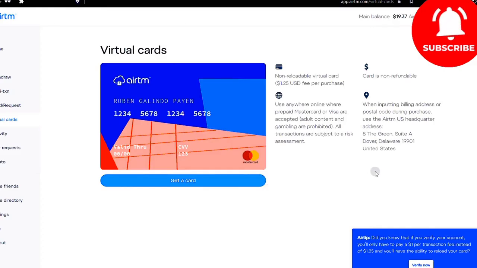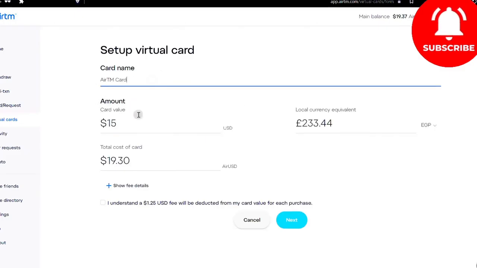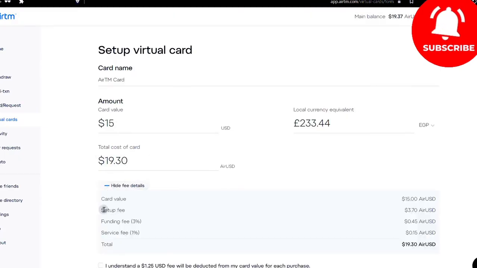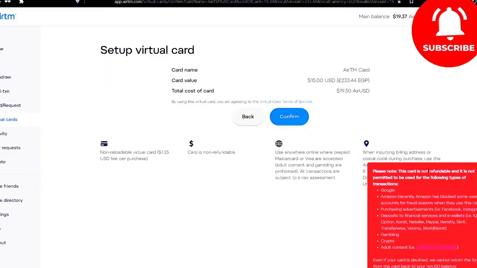You'll need to enter a name for the card and then specify the balance amount you wish to have on that card. Here, it will show you that the total cost is $19.30 US. This covers the one-time card creation expenses, and there is also a 45-cent top-up fee for the card. Make sure to enable this option to confirm your agreement to the card's purchase fees, which amount to $1.25 for each individual transaction or purchase. If you verify your account, it will only cost $1. Go ahead and click Next.